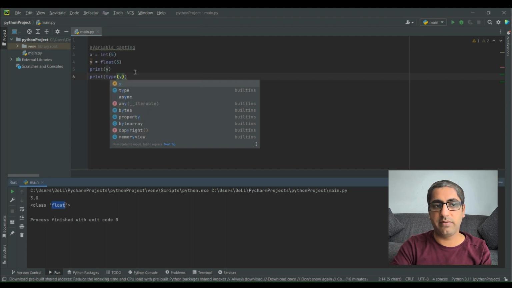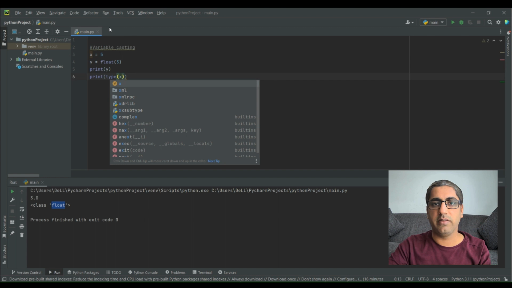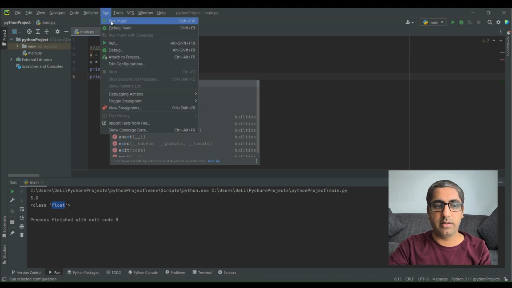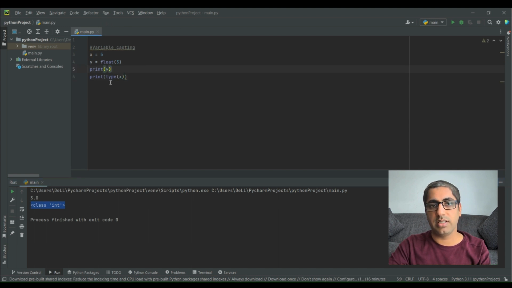If I remove this casting from here and now see the type of x, it should be integer because it's automatically defined by the Python compiler. So you see this is integer. This is how type works. It is a very handy function to understand which type is being used by a particular variable.